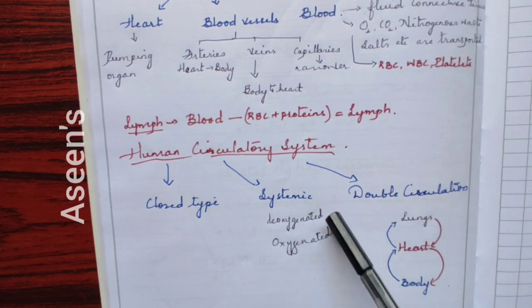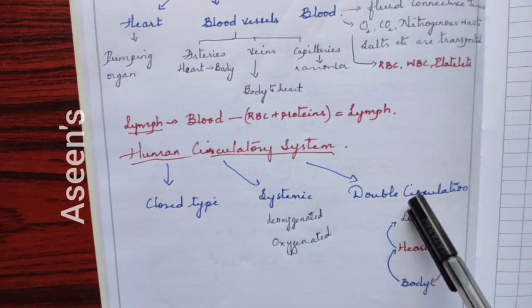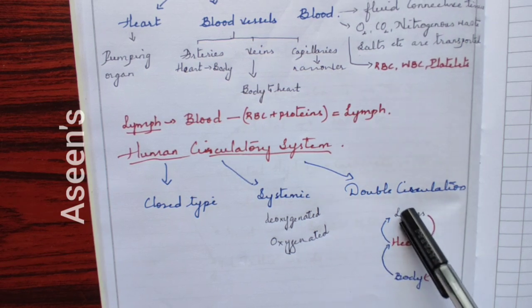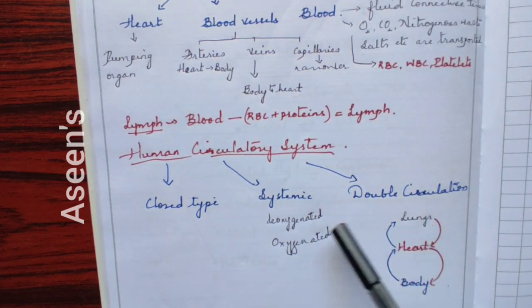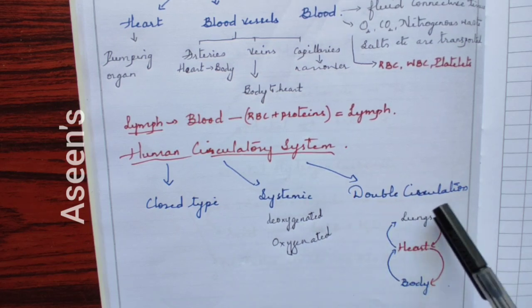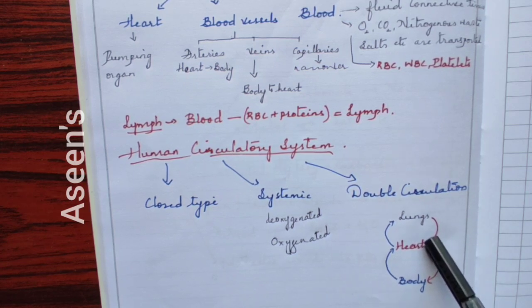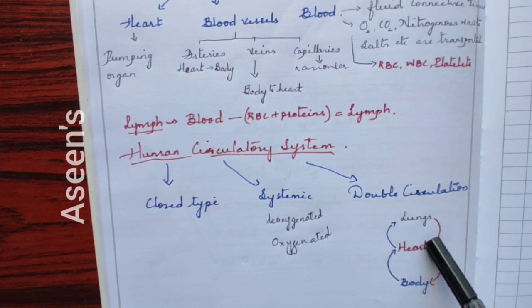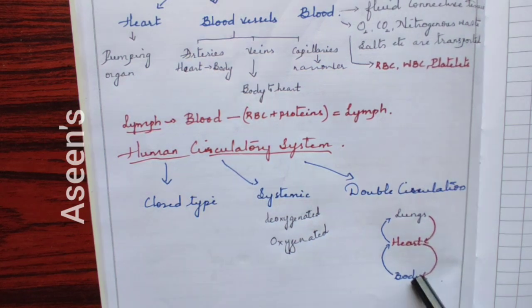Deoxygenated blood which comes to the lungs will give carbon dioxide and take oxygen, and this blood will become oxygenated. This oxygenated blood will go back to the other side of the heart, and then the heart will send it to the body.